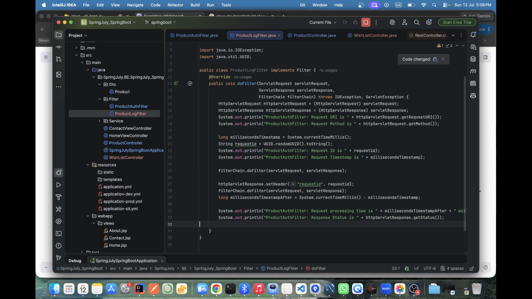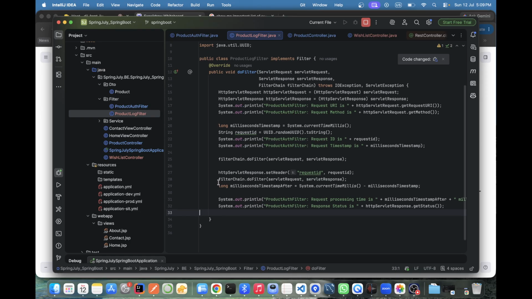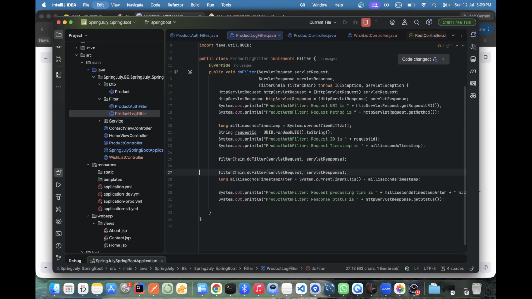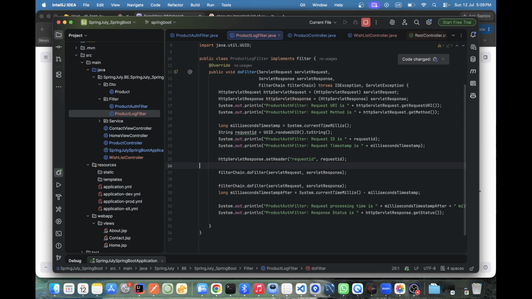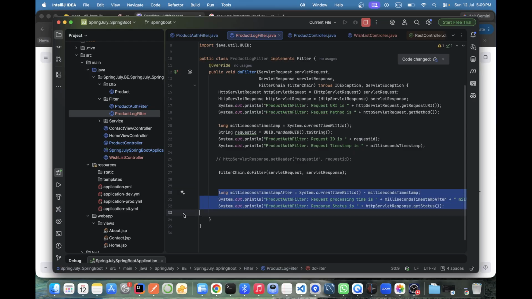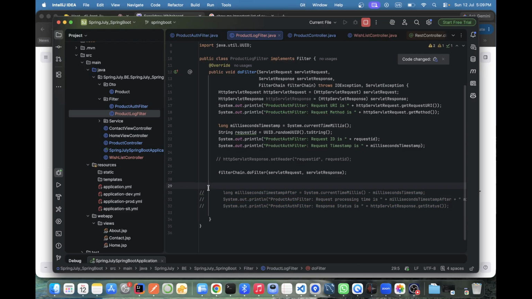All good? Any error? This is our logging. Rest all I'm just commenting out. This code I'm keeping as it is, and the rest all I'm commenting out. This should become earlier, this one. This also is commented. This is also not needed here. Commenting. Fine.